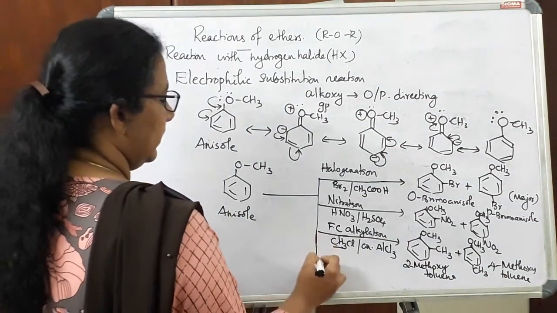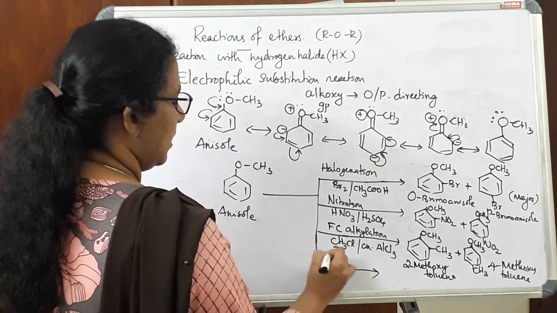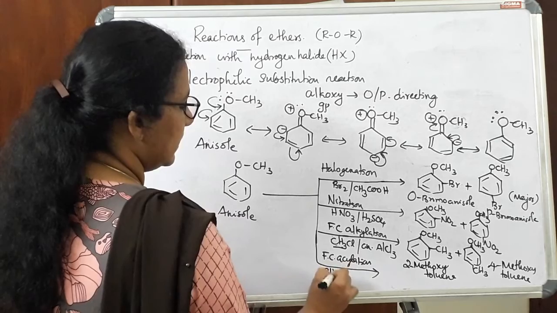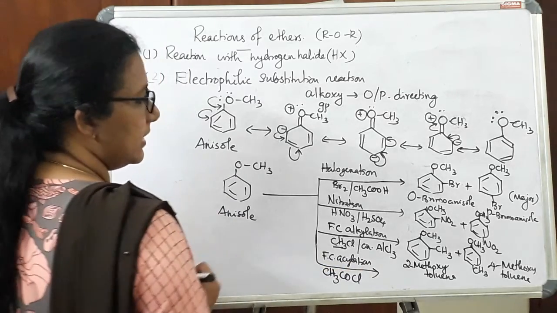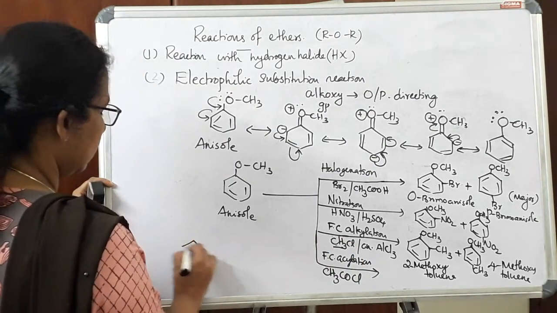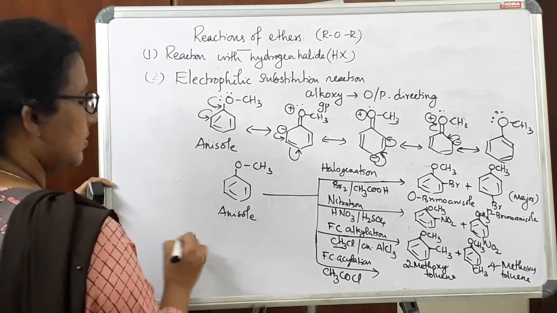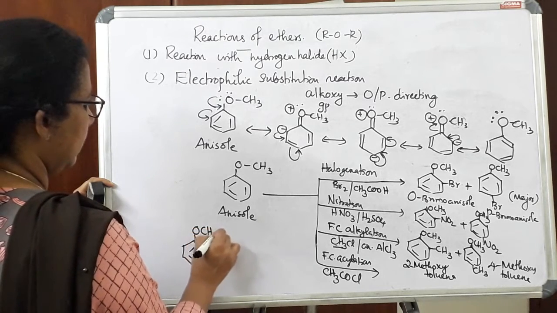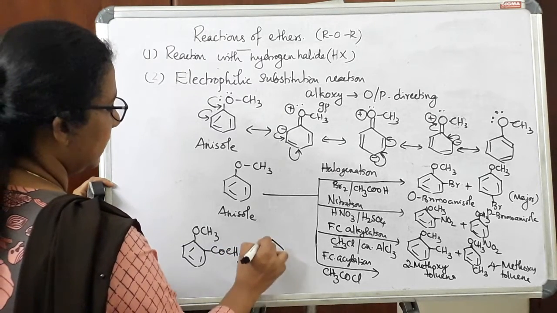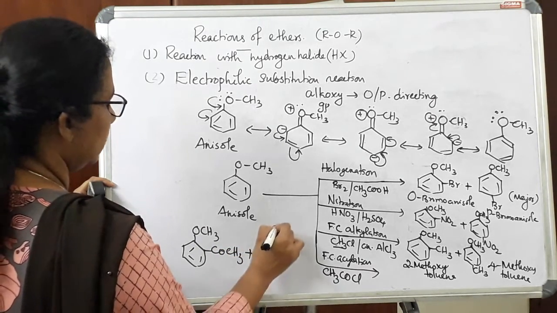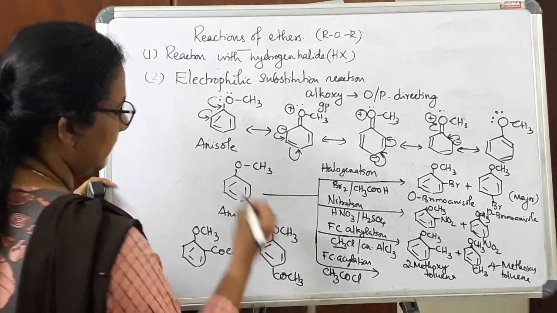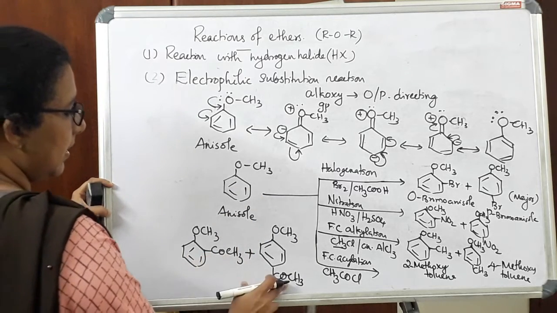Then we can write Friedel-Crafts acylation also. Here the reagent will be CH3COCl. Here we can write the products as, it is also ortho isomer and para isomer. COCH3 will be the electrophile, and we will get ortho isomer and para isomer. So COCH3 will be attached at the ortho position and para position.